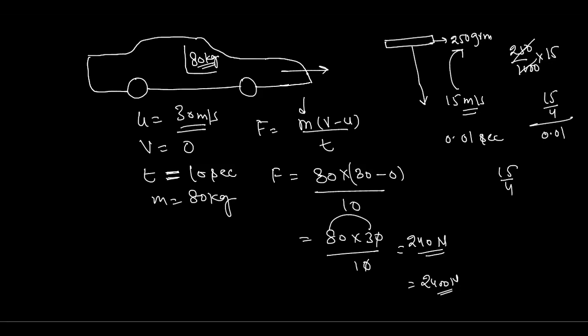To remove the decimals you multiply by 100, so this becomes 25. So 15 into 25, whatever the answer comes, this amount of force is going to hit your mobile phone. This force can damage it: 375.